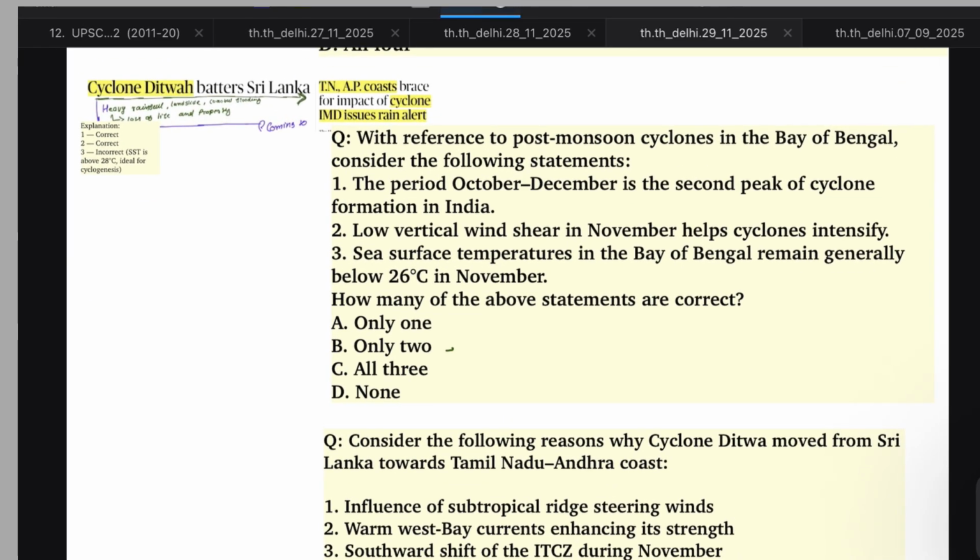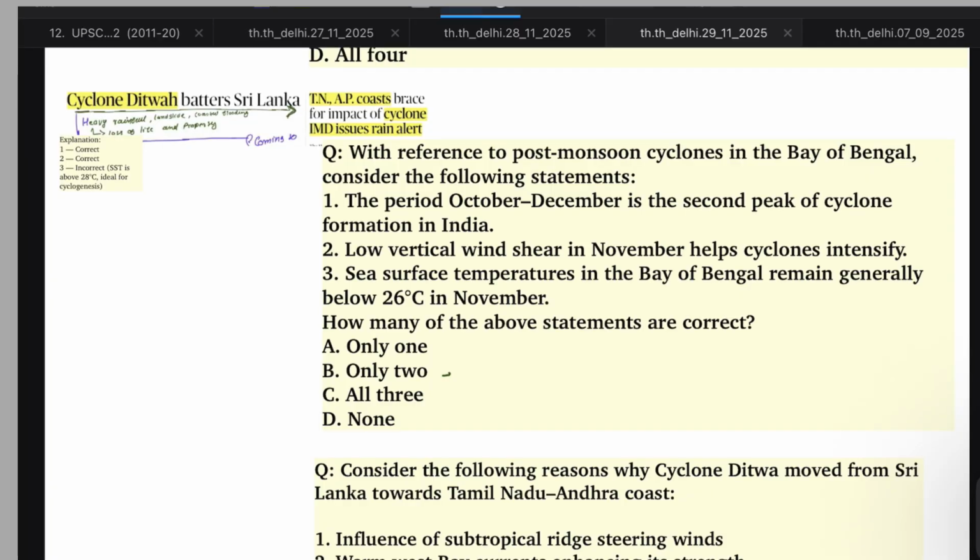Question 3 is related to cyclone Ditwa. With reference to post-monsoon cyclones in the Bay of Bengal, consider the following statements. First, the period of October to December is the second peak of cyclone formation in India. Yes, this is correct.